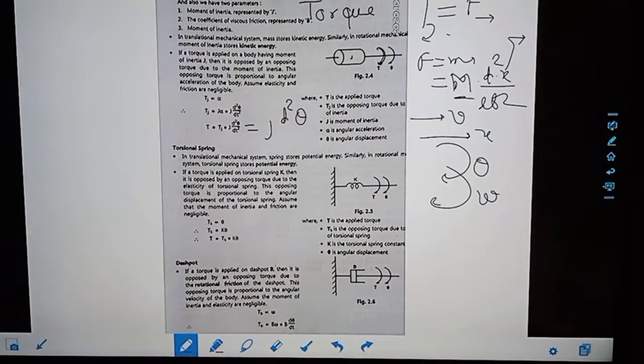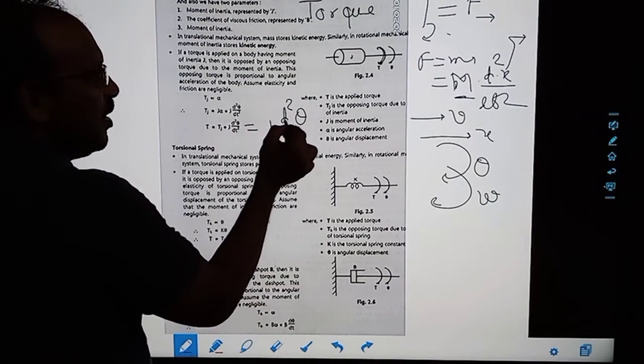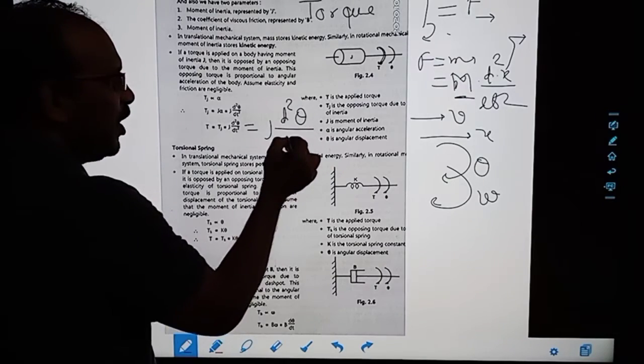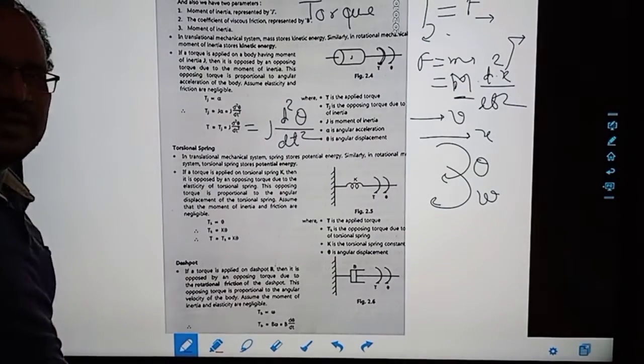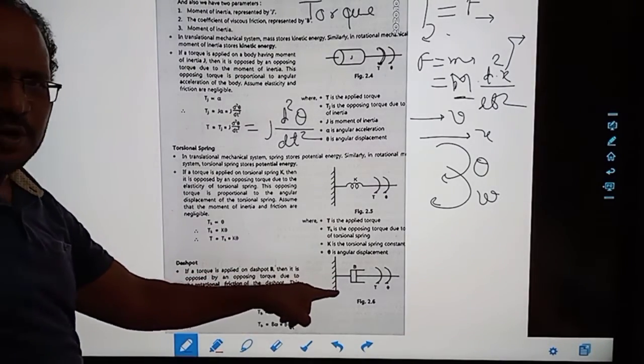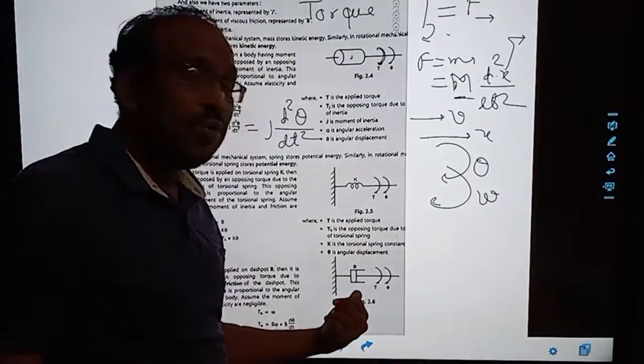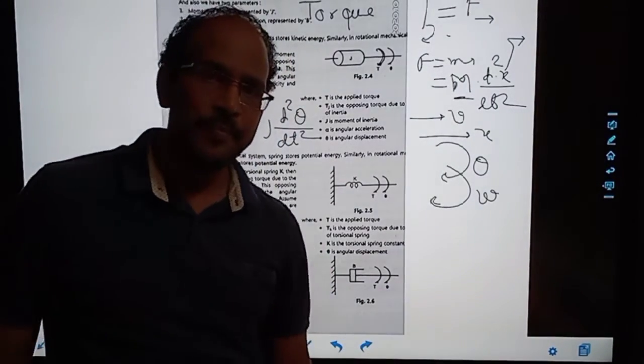You know this thing, this is physics. So T is equal to J d square theta upon dt square. This is also with respect to time, so this is a double derivative. It is moving. So where do you see this? They will ask you one example.